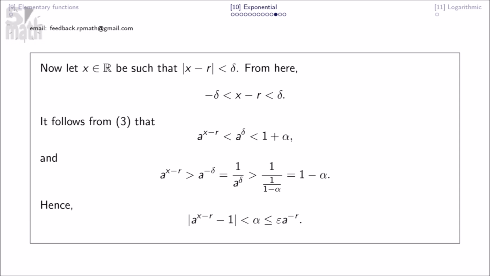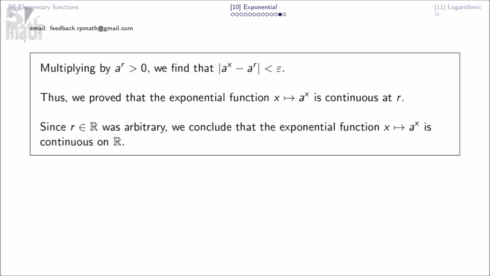From here, this. It follows from 3 that this, and that, hence this. Multiplying by a to the r greater than 0, we find that this is less than epsilon. Thus we prove that the exponential function is continuous at r. Since r, an element of the real numbers, was arbitrary, we conclude that the exponential function is continuous on R.